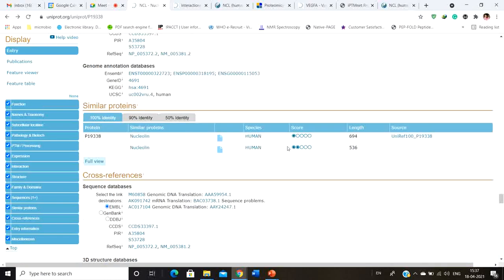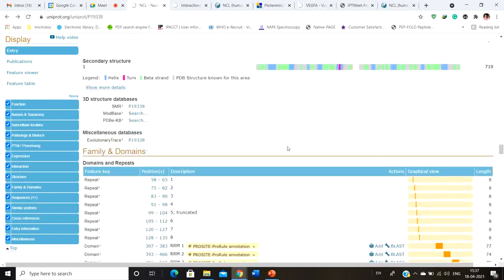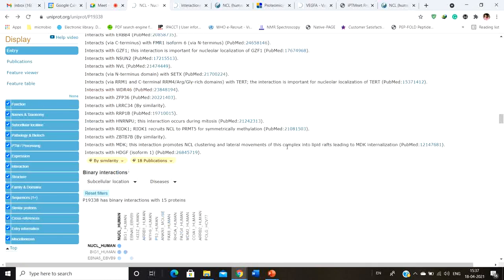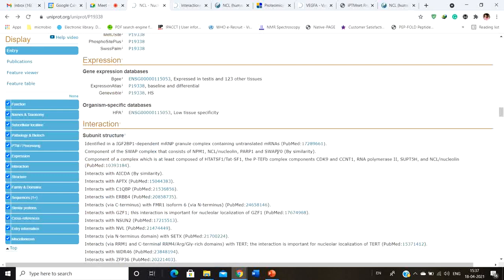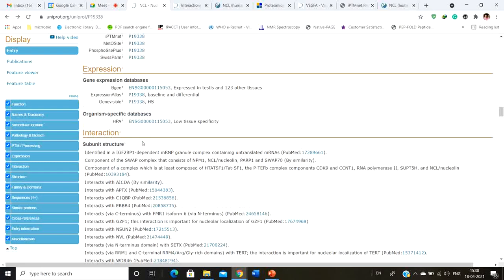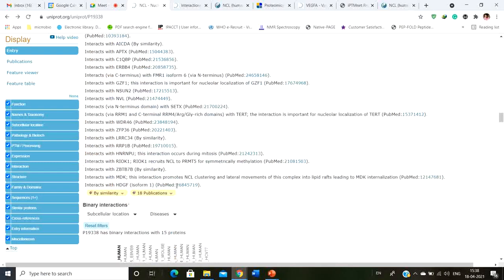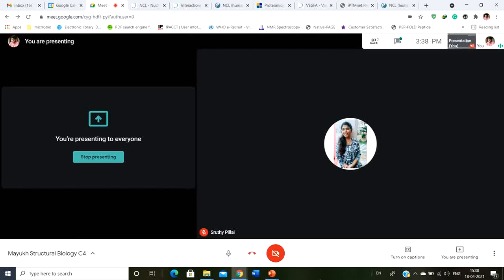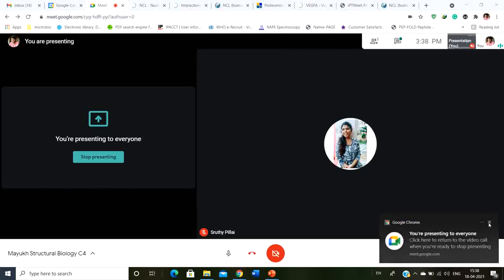So it all depends upon the type of work you do and what you can do. The major thing is that all the important things are highlighted. So you can simply scroll down, look at a particular thing, and hover around to get information. Okay, so any question till this part?